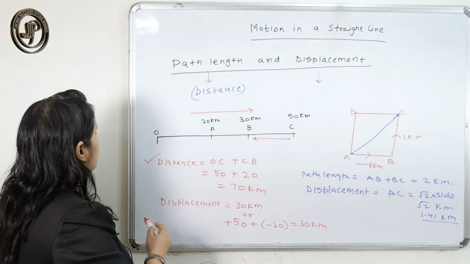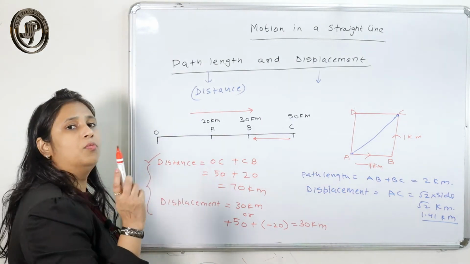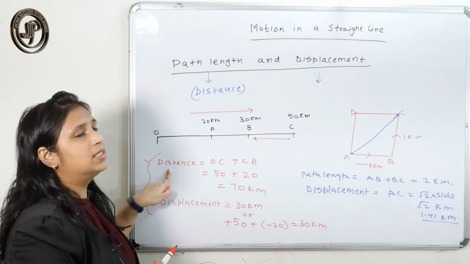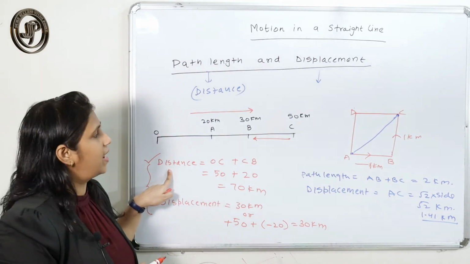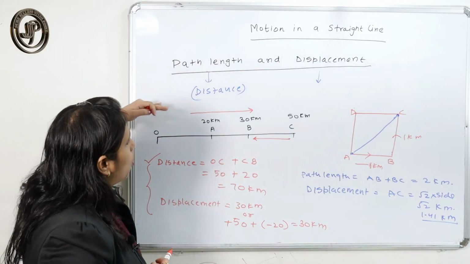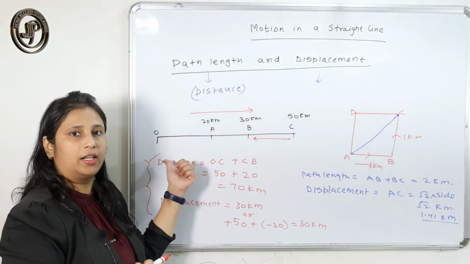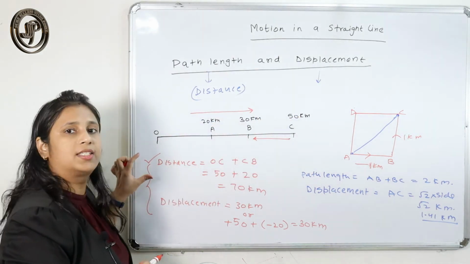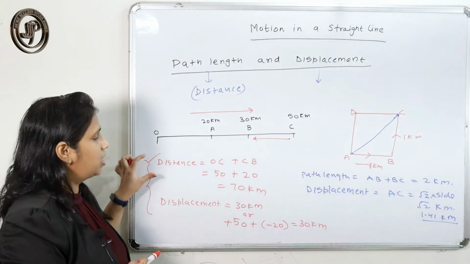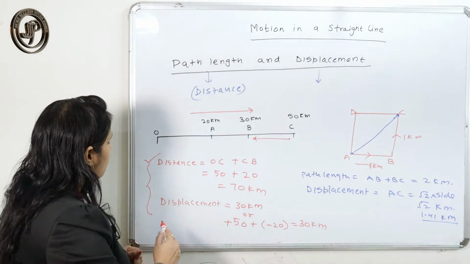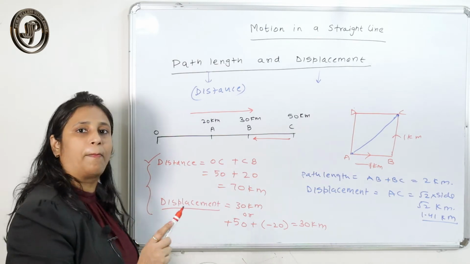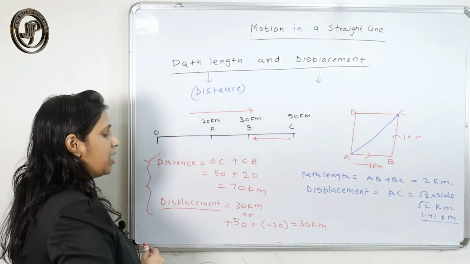Here we are able to know one more thing: distance does not depend on direction, whether the body goes in this direction or in the other direction. Distance does not change, it will remain the same. But displacement depends on the direction.